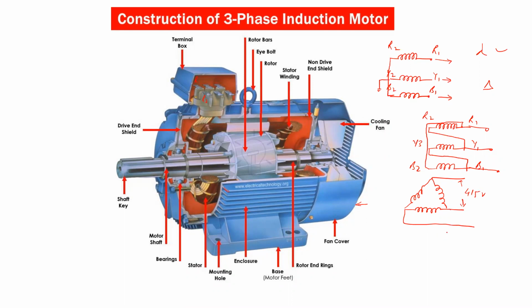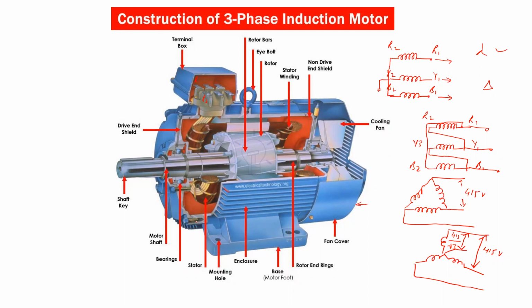And when it is connected in star, the voltage across each phase is the per phase voltage. So this is the phase to phase voltage, say 415 volts, so the voltage across one phase is equal to 415 divided by root 3. So this is the stator, and the stator carries the balanced three phase winding.